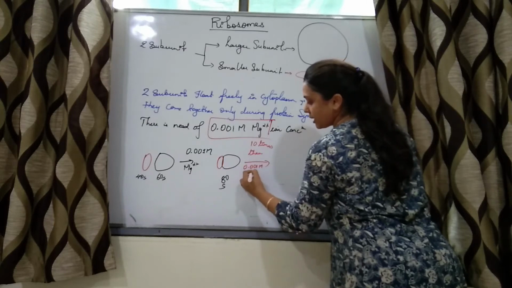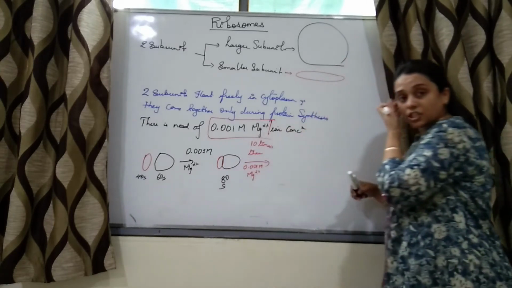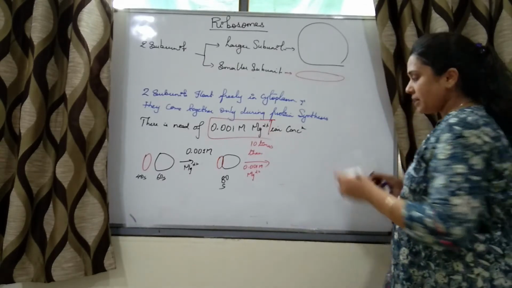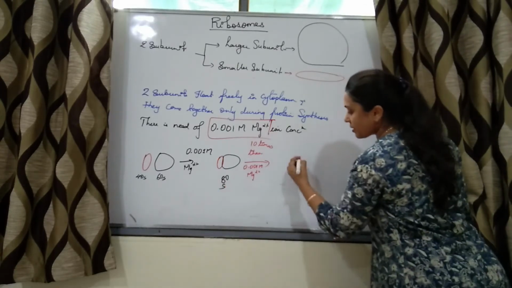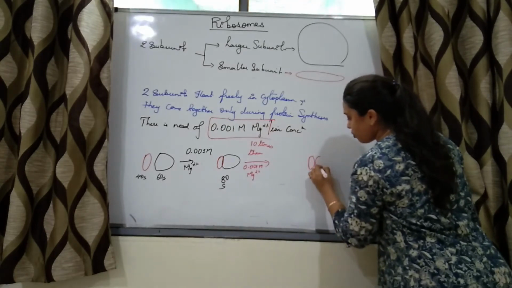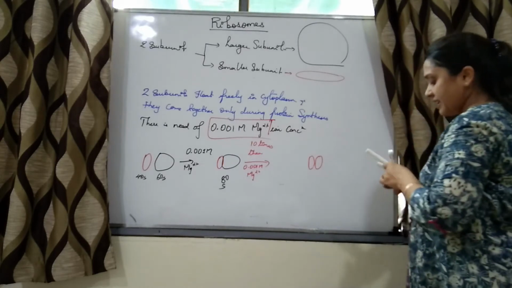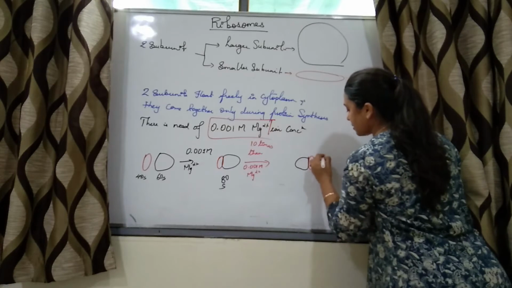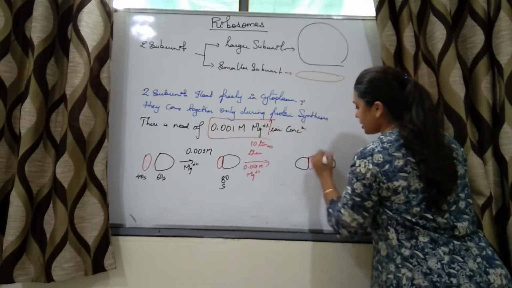Now, if the concentration of magnesium ions is 10 times greater than 0.001 molar, then what is formed? Then a dimer is formed, right? So dimer is like this. This is a smaller subunit, this is one more smaller subunit, and these are the larger subunits.